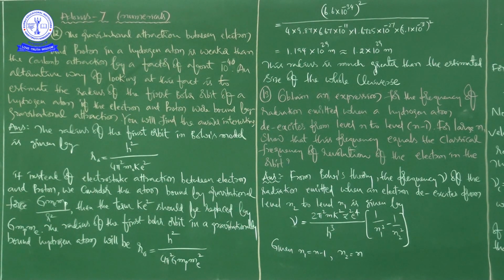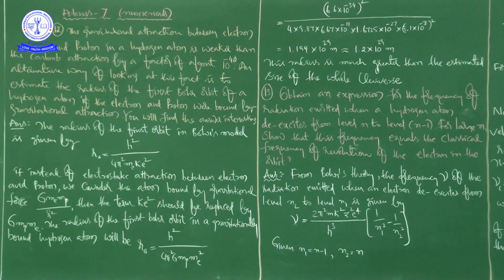So r naught is equal to h square by 4 pi square me, with 4 pi square here, and this term k e square is replaced with G into mp into me here.